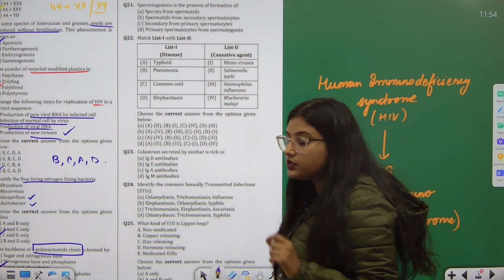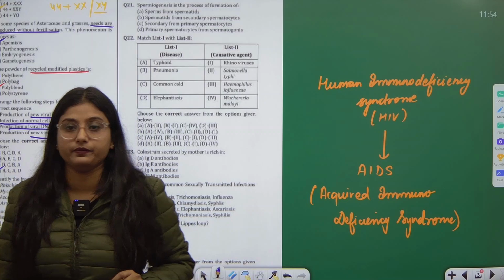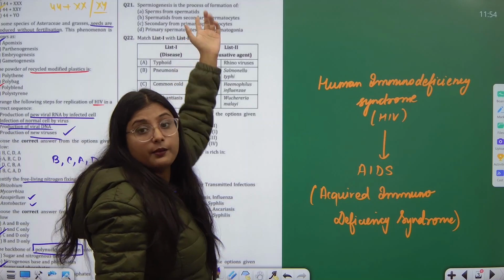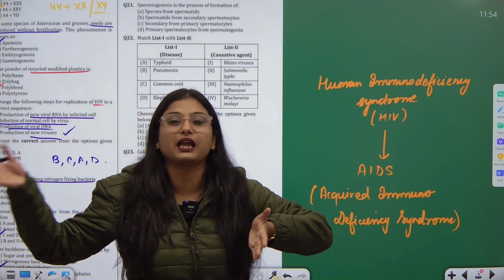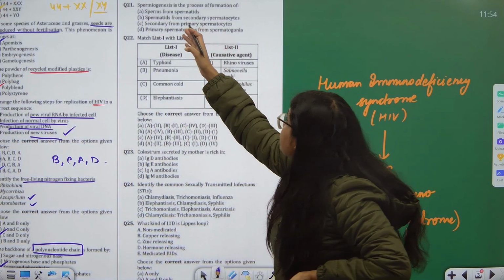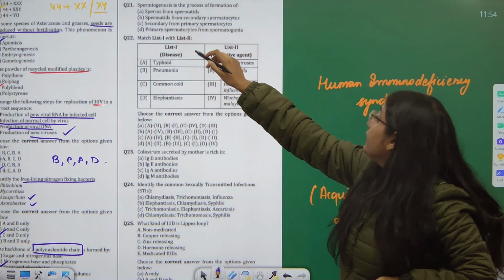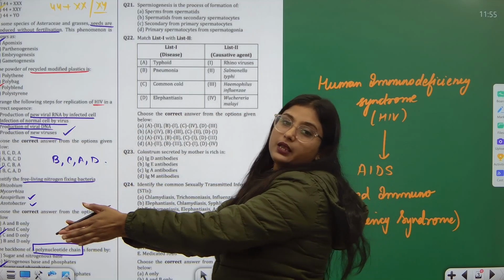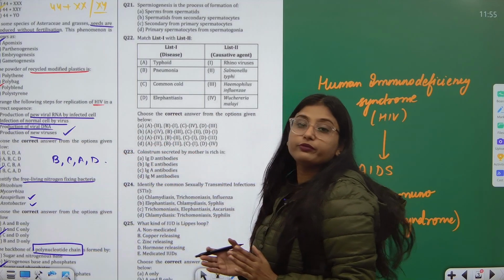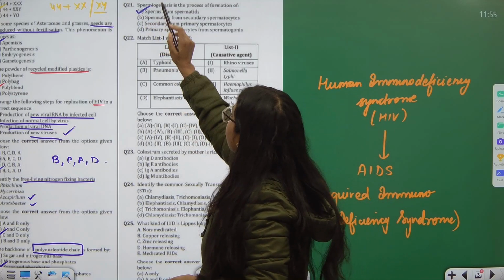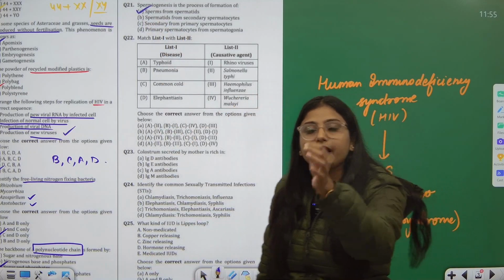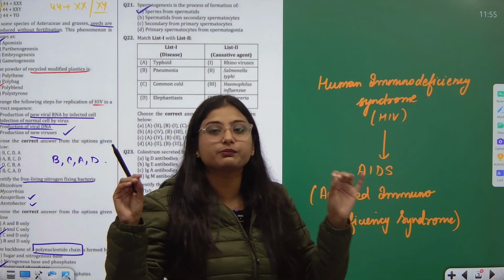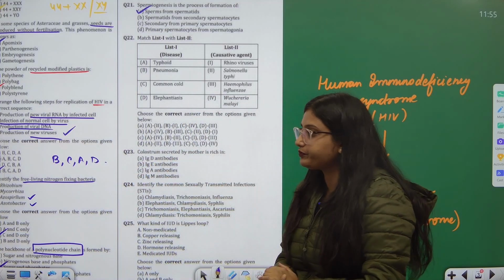Then spermiogenesis is the process. Now basically spermiogenesis is the formation of sperms, but sperms are formed from spermatids. Before spermatids we have primary spermatocytes and then we have secondary spermatocytes. Spermiogenesis is the process where the sperm is being formed finally and the sperm is formed from spermatids. So A part is the correct answer. Direct NCERT questions. Very, very important. You have to grasp your book very nicely.